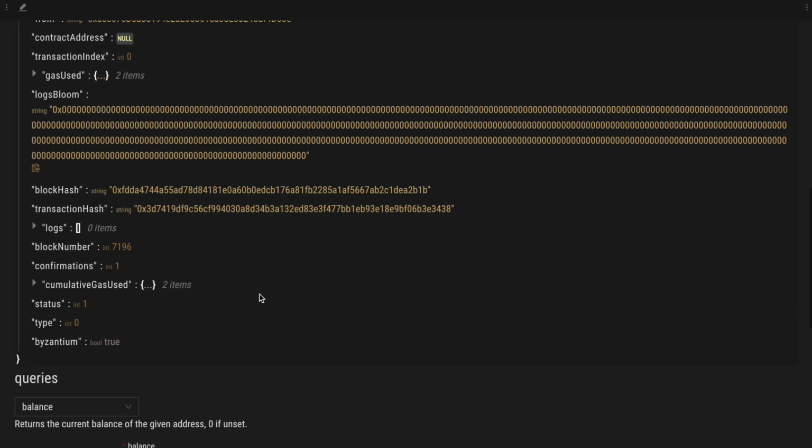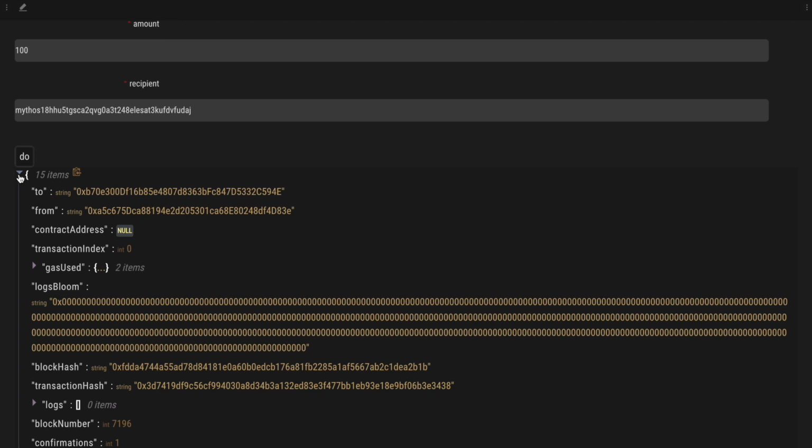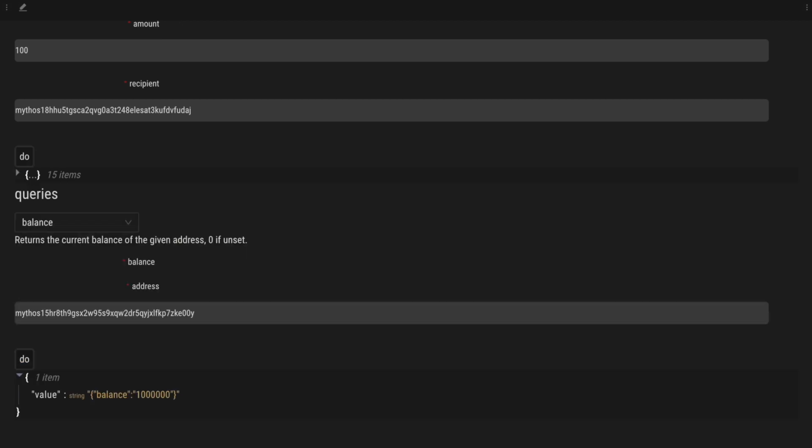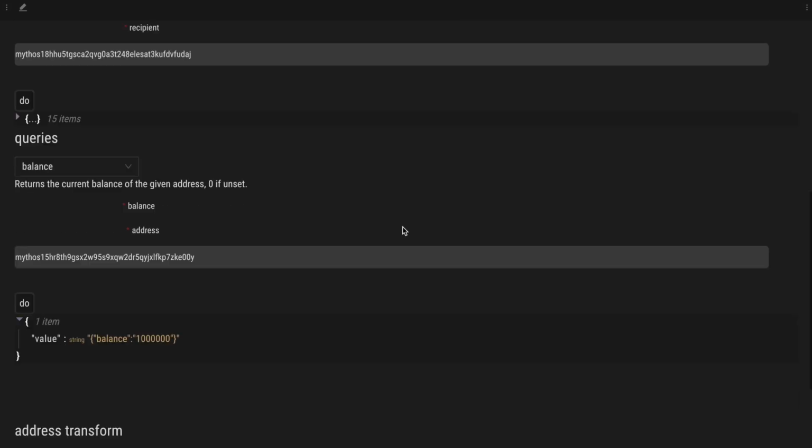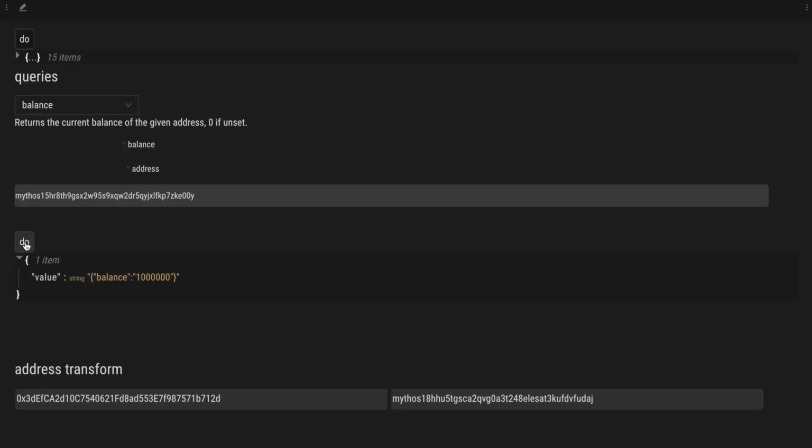And here it is. And we should also see that the transaction was sent here. And now if we do another balance for our account, we have 100 tokens less. And let's see the balance for the new address for the recipient, and we have 100.